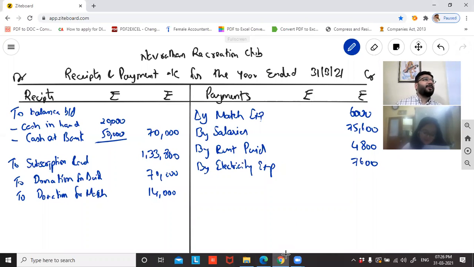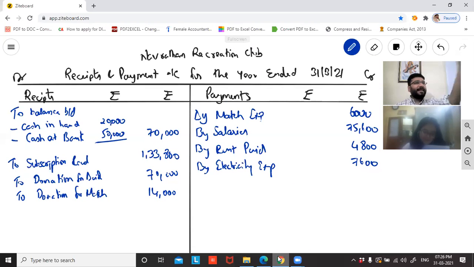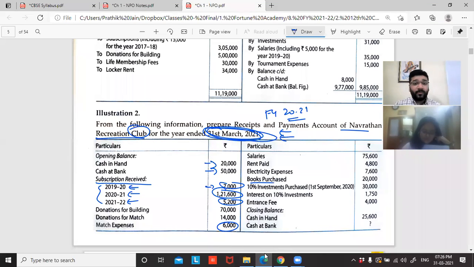Okay. Next, books purchased. Books purchased means money is going out. Books purchased. How much? 20,000 rupees.